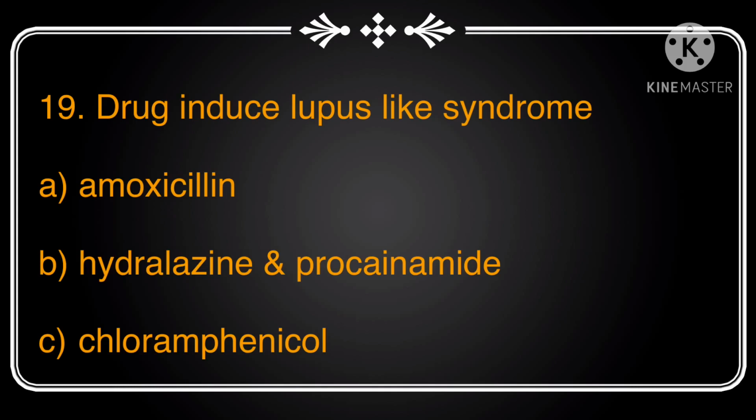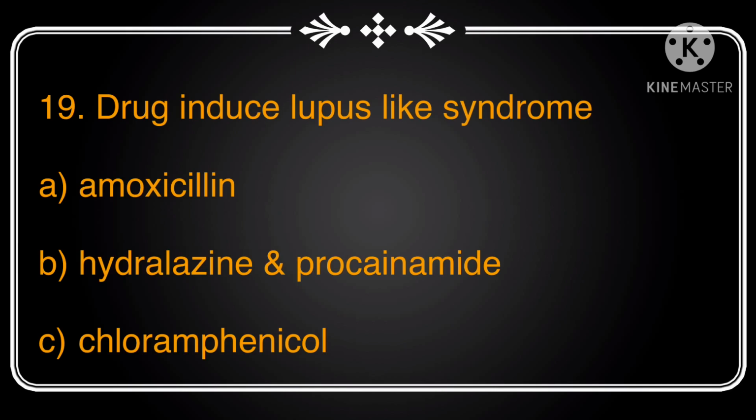The next question is about drug-induced lupus-like syndrome. Options include amoxicillin, hydralazine and procainamide, and chloramphenicol. Drug-induced lupus is a disorder similar to systemic lupus erythematosus, but it occurs when certain drugs are taken and resolves after discontinuation of the offending agents.